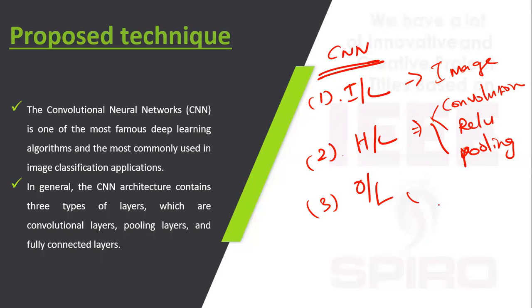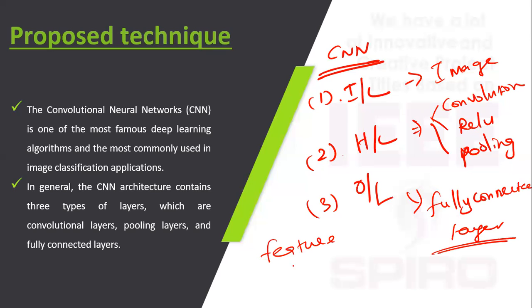Our output layer is a fully connected layer. With the help of these layers, we detect the features from the images, and with these features, finally we classify whether the person is authorized or not.